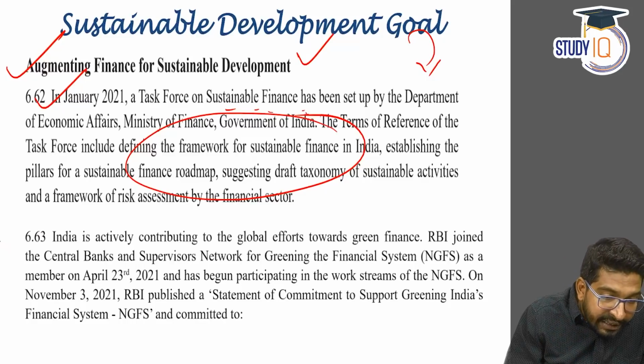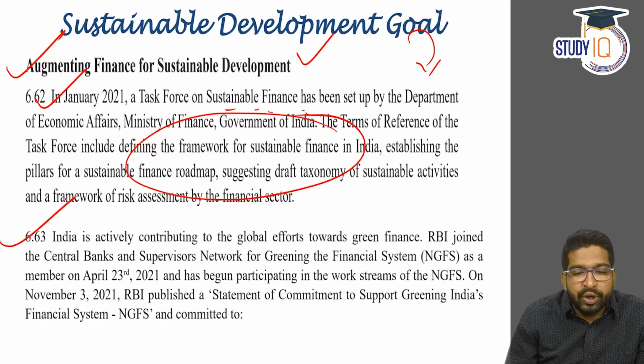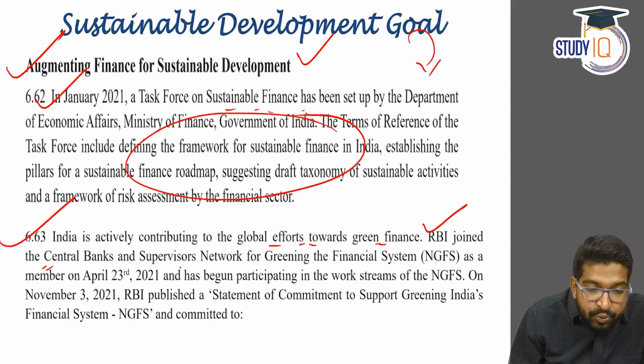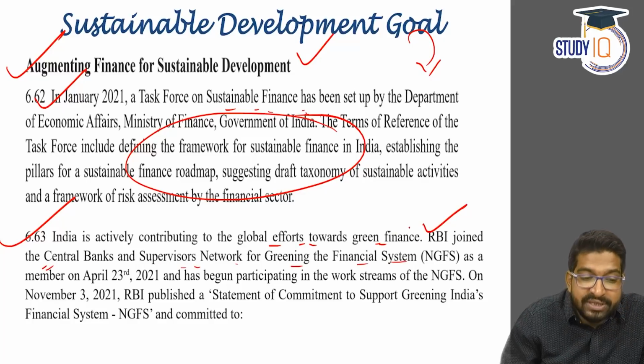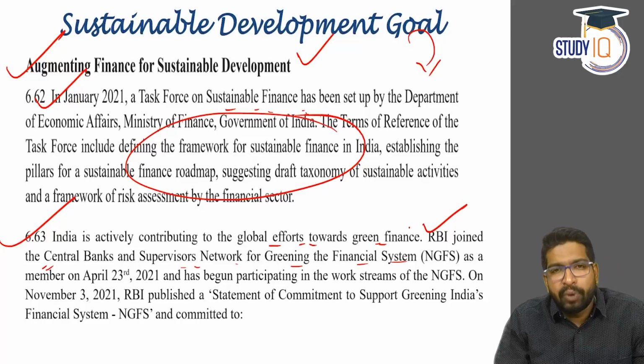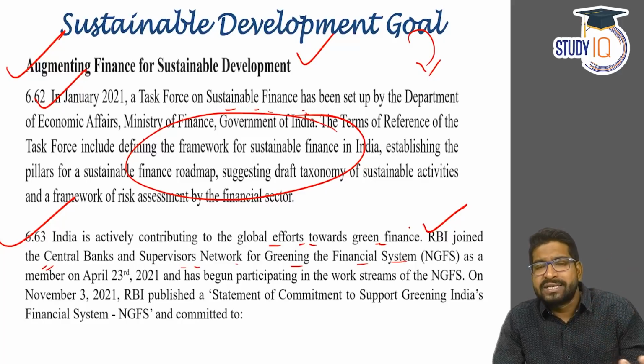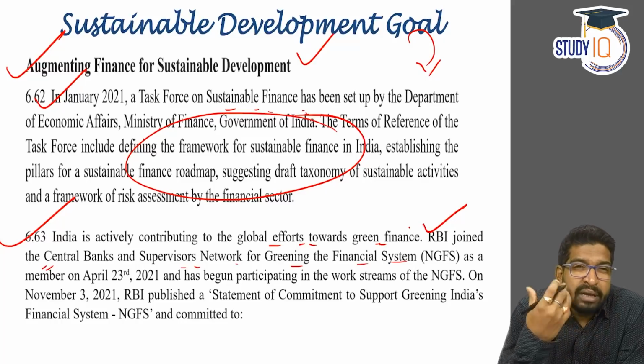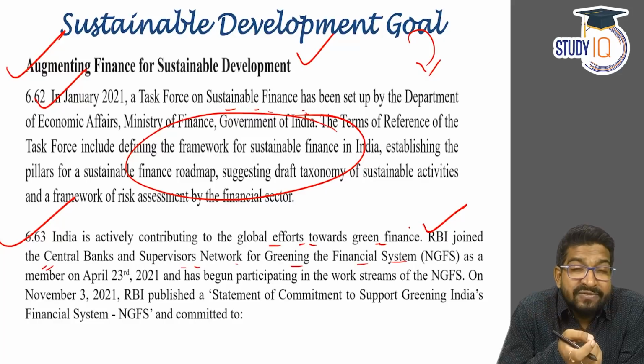Apart from that, India is also actively contributing towards global efforts for green finance. It says that the RBI joined the Central Banks and Supervisors Network for Greening the Financial System in April 2021. Now, under the Sustainable Development Goal chapter, it is the same discussion that we have had many times. What are the initiatives that India has taken?